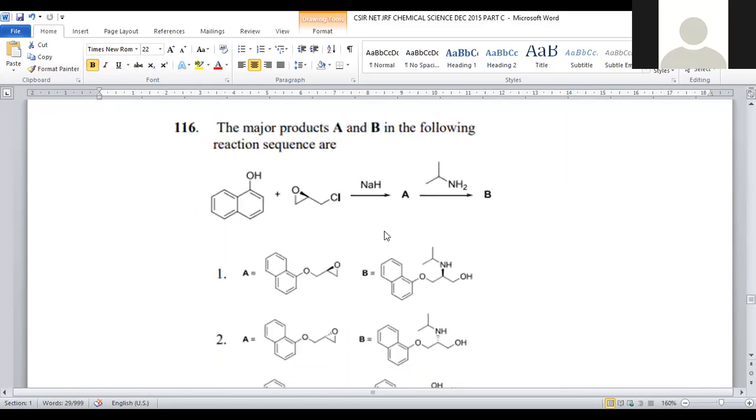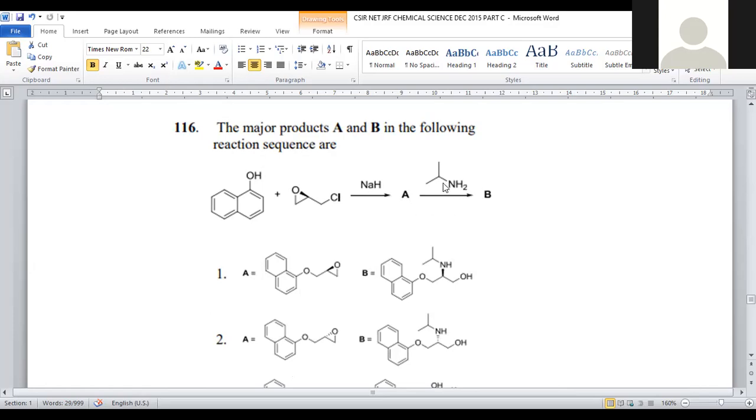Let us move on to question number 116. Again, it is a part of organic chemistry. The major products A and B in the following reaction sequence. It is a compound called alpha-naphthol. It is treated with the epoxide. This epoxide has a side chain CH2Cl. Sodium hydride is the strong base. Upon treating with strong base, both get combined and lead to formation of compound A.